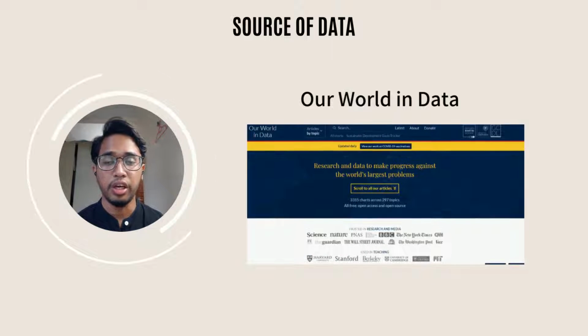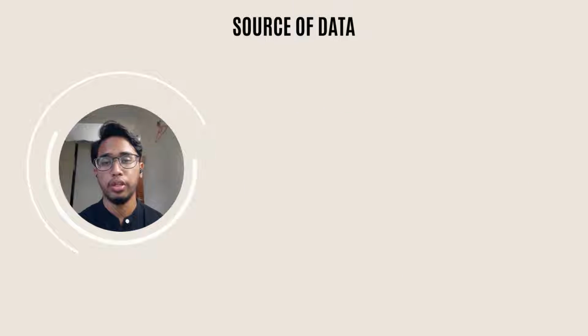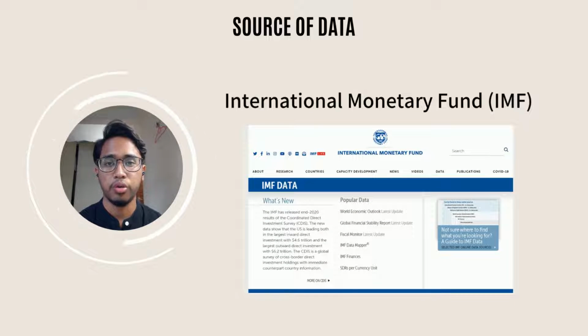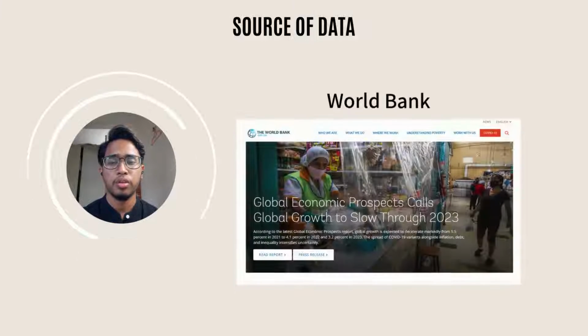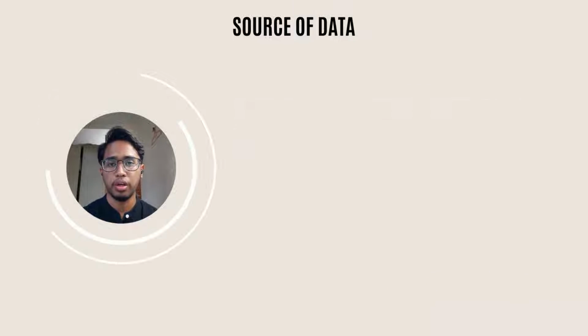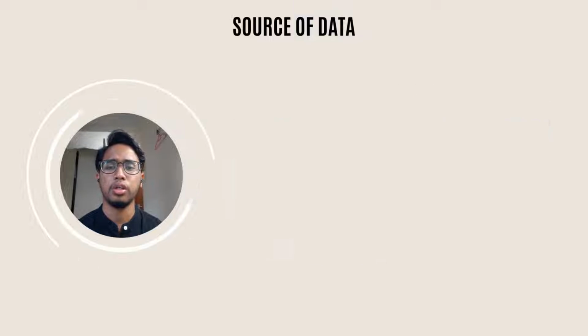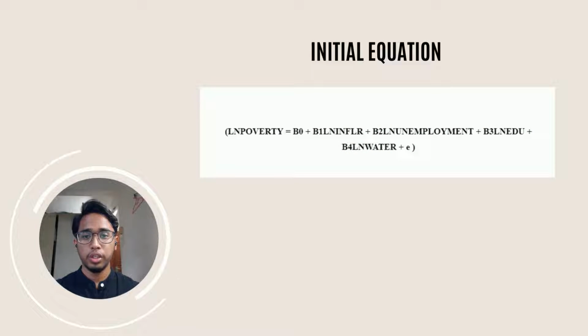For poverty and education, we use the data from Our World in Data. For inflation rate, the data was taken from the International Monetary Fund, IMF. For the third explanatory variable, which is the unemployment rate, the data is taken from the World Bank. And lastly, the access to clean water was taken from the WASH data. So this is the initial equation that we will use in this study.